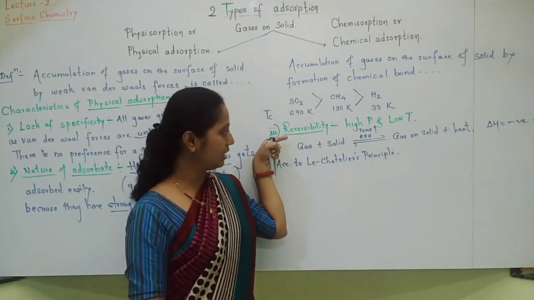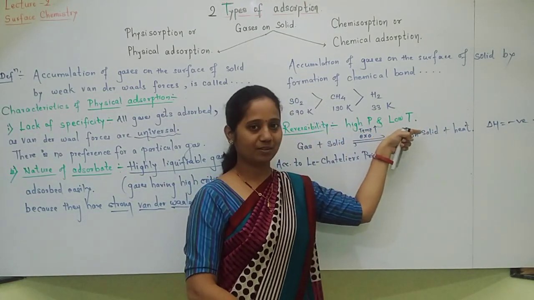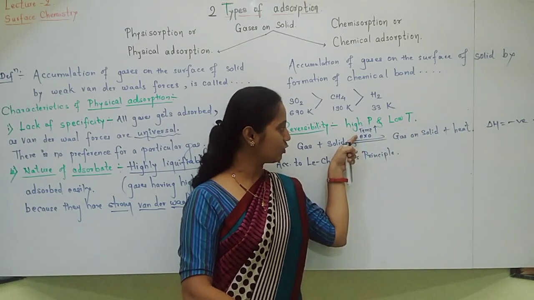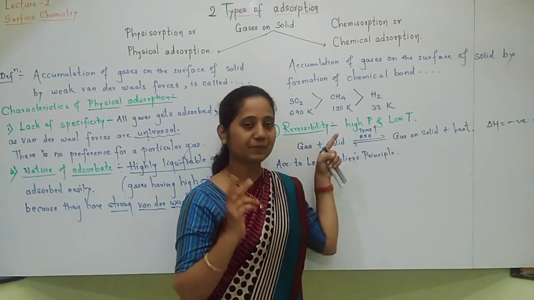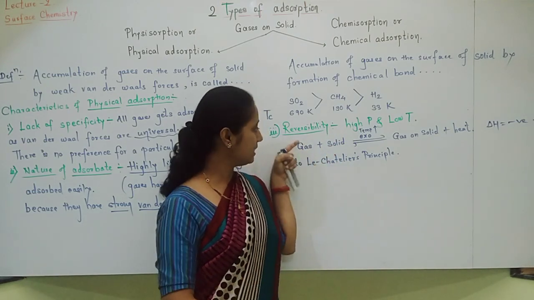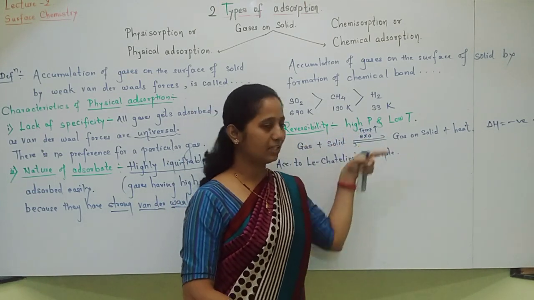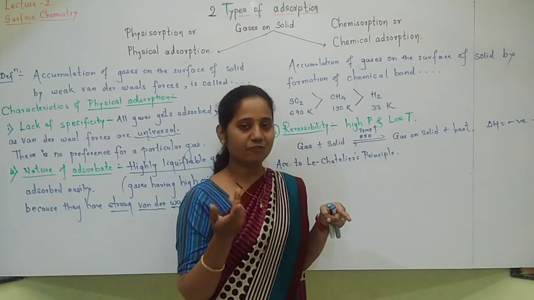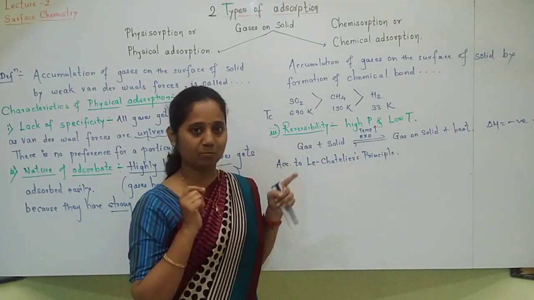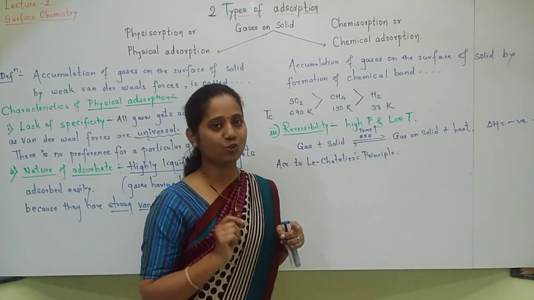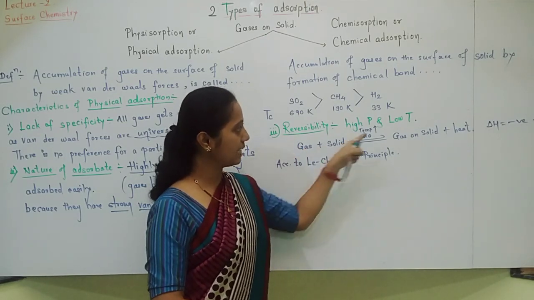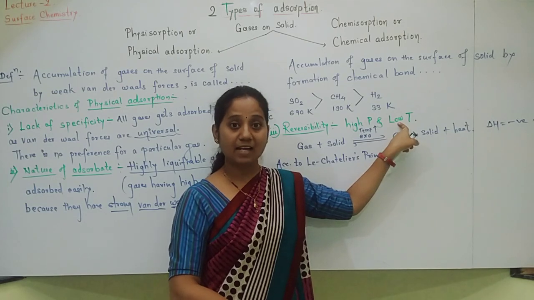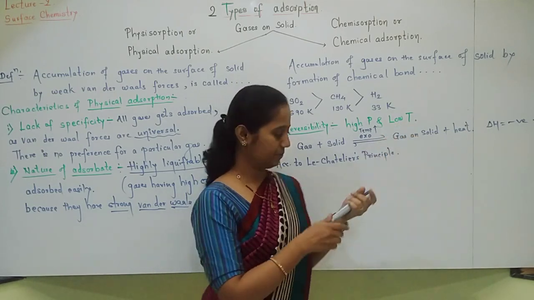It will favor the forward reaction. Because forward reaction is exothermic, heat will be given out, so temperature increases. Like this, forward reaction is favored, and forward reaction is nothing but physical adsorption. That's why physical adsorption takes place at lower temperature.